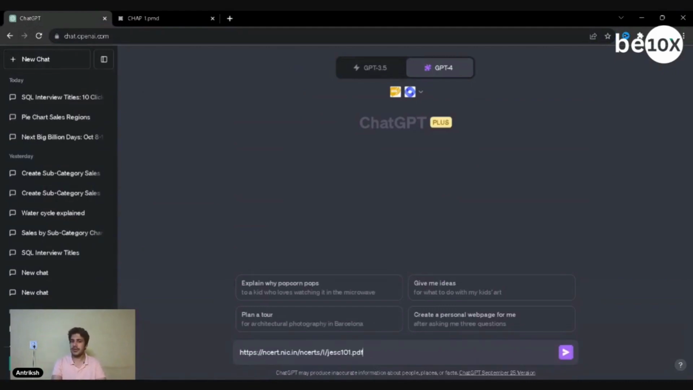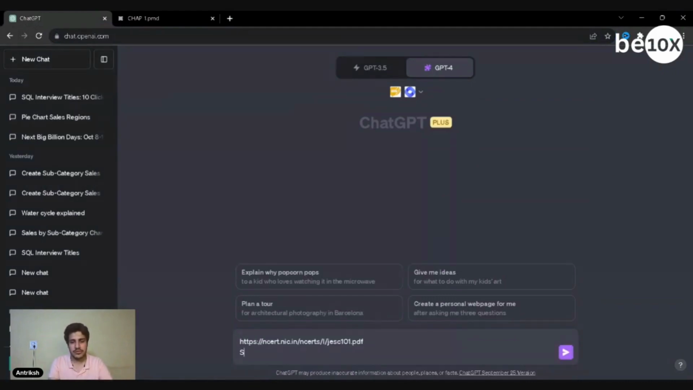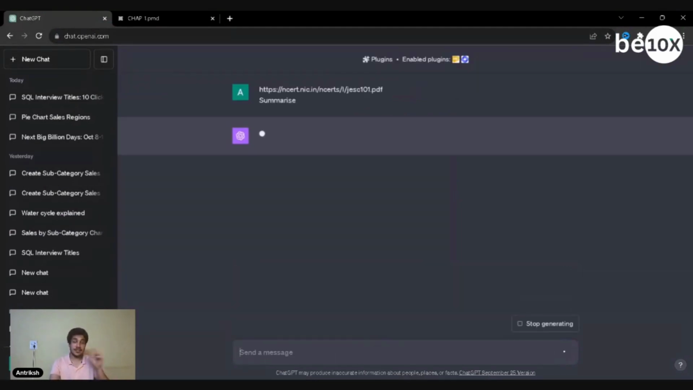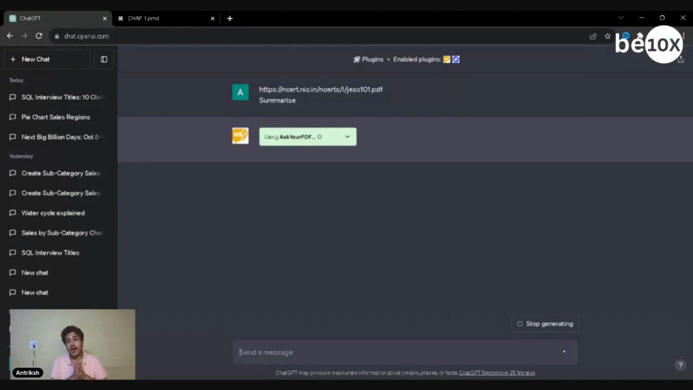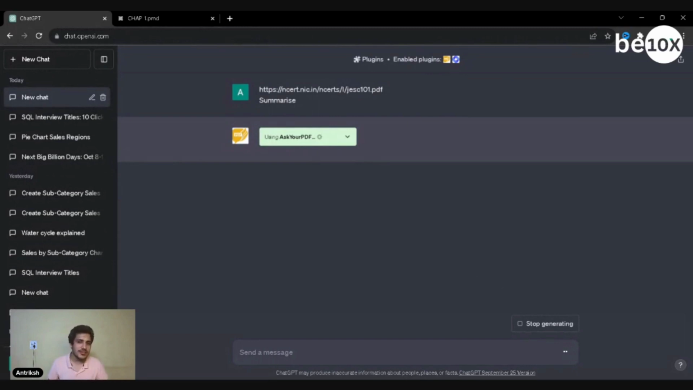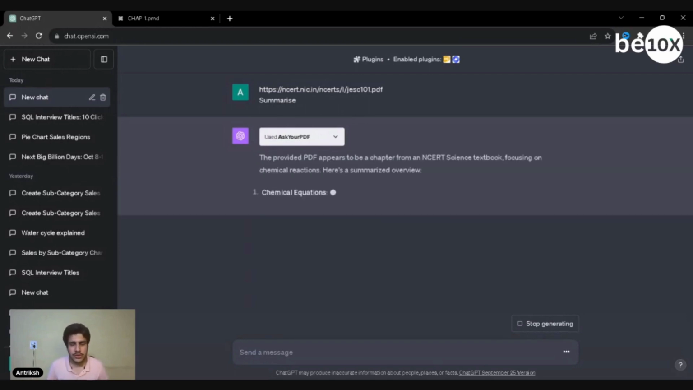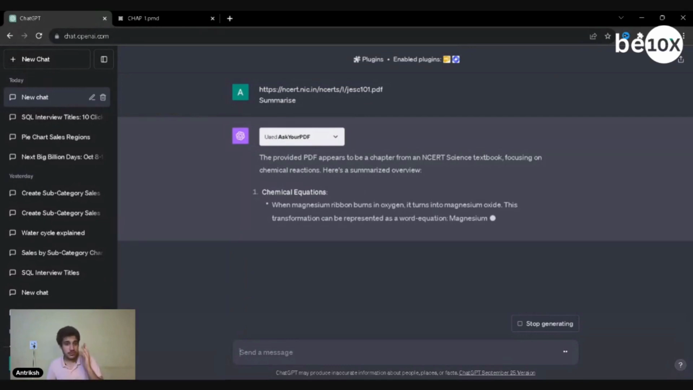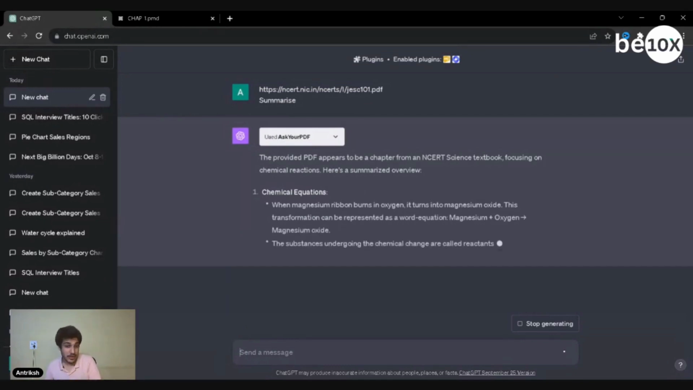Now I'm just going to paste the link down here, and I'm going to ask it to summarize. Let's see if it can do that. This is something that is pretty helpful for students or for working professionals who have these extensive documents. The only catch here is the PDF needs to be less than 40 MB, and it's going to work out perfectly fine. Once you give it that link, you can just ping up the link to it here.